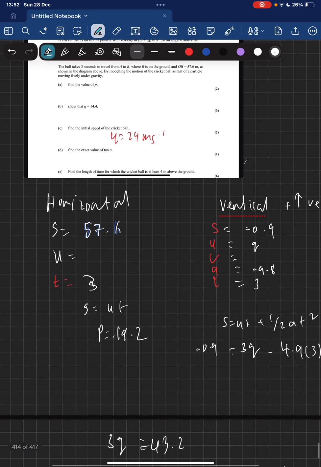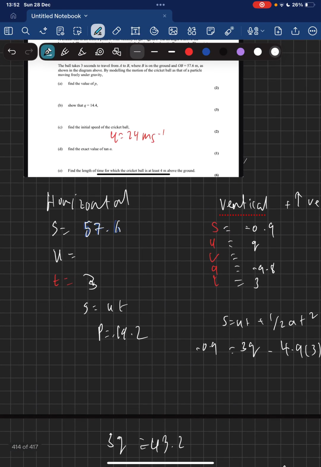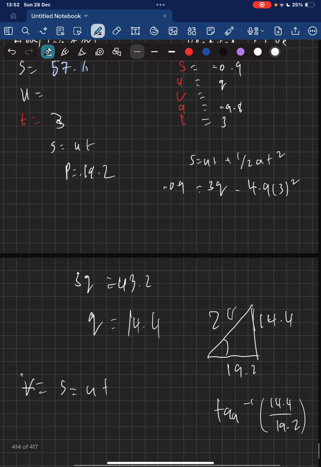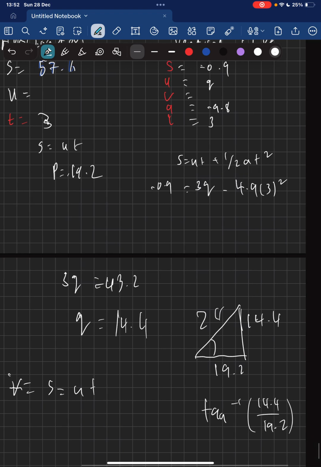Now we need to find the initial speed. Well, we've got the horizontal speed, got the vertical speed. So all we need to do is do Pythagoras, okay? So 19.2 squared add 14.4 squared, square rooted, is equal to